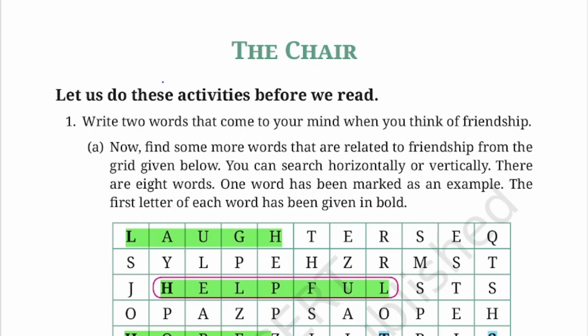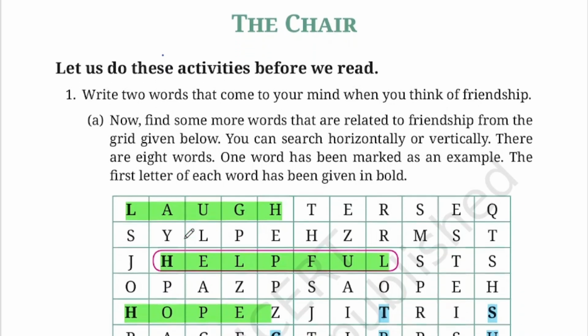Yeah, so in our last video we have seen the explanation of this lesson, The Chair. This is the lesson from Poorvi text unit 2. Today we will see the textual activities of this lesson. First of all, this is a word grid from which you have to find some words that are related to friendship from this grid, and I have already done it.